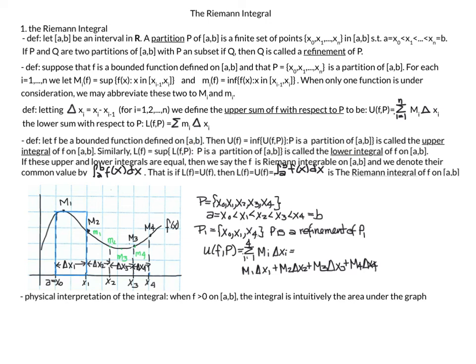And when the lower integral and the upper integral are equal, then we call that a Riemann integral, and we denote that with our normal integration sign. If L(f), our lower integral, is equal to U(f), then we say that this is our Riemann integral, and that f is integrable on [a, b].